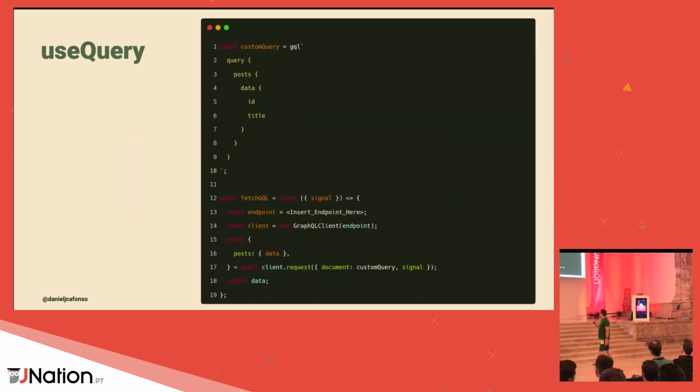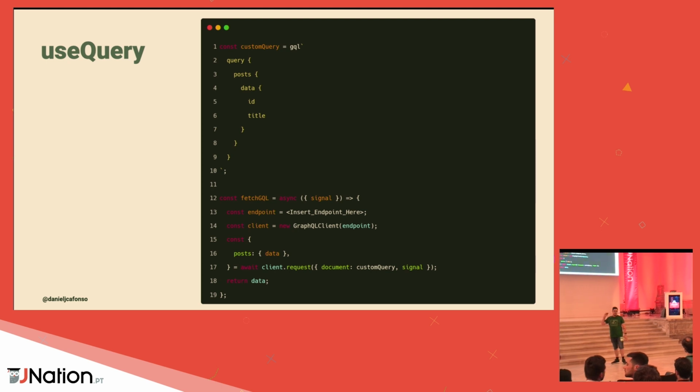Now we're going to see an example of a query function. Here we have GraphQL, just because Roy is on the front line.